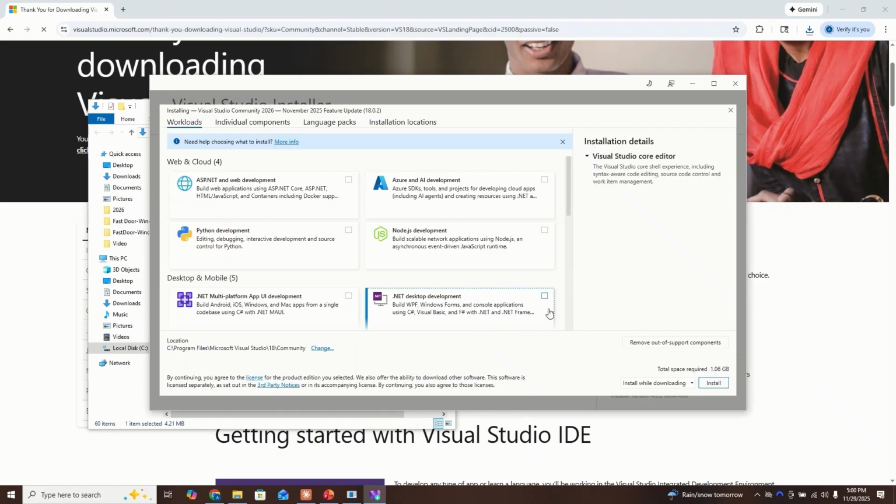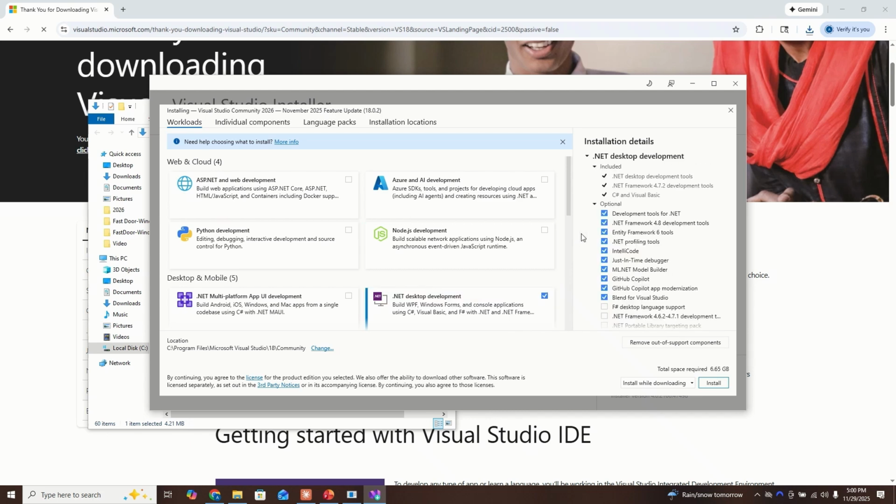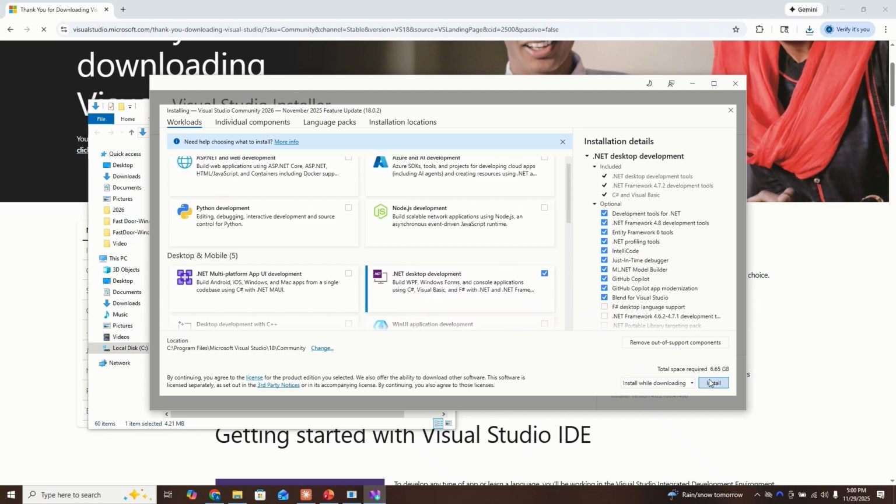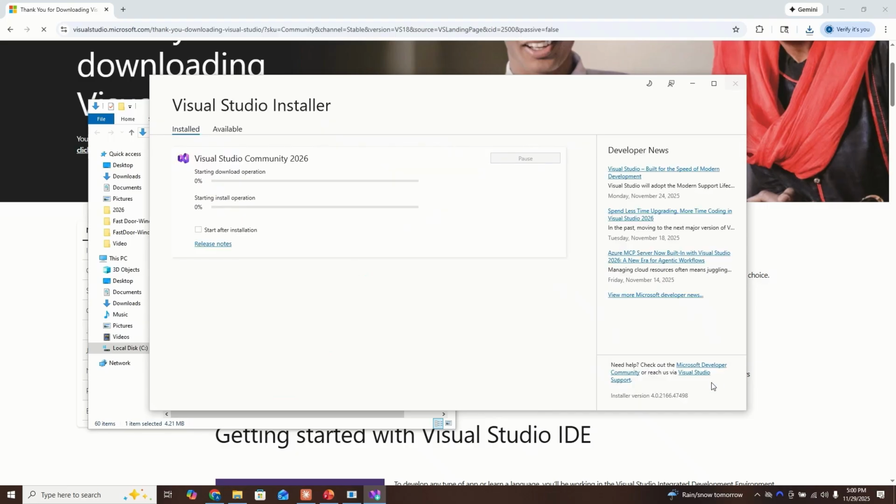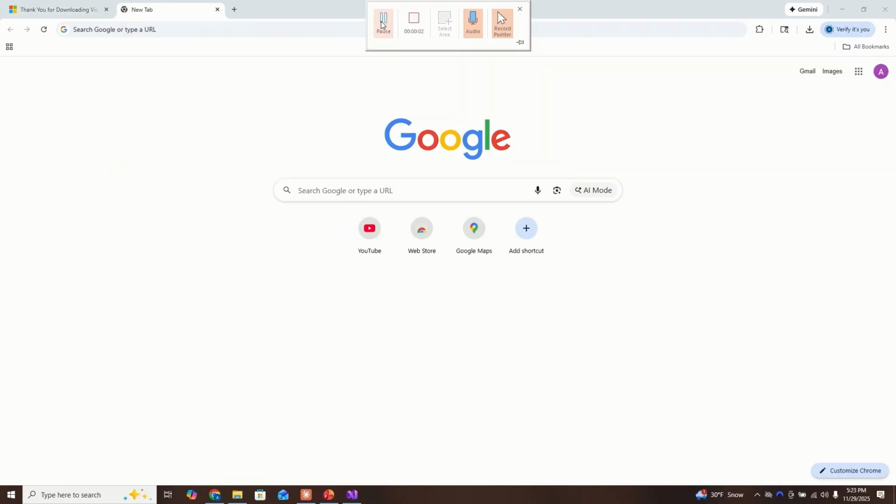Once you get to this page, you'll click .NET over here, and then you just click Install. Now this will take a while, so you can just wait for this to finish.